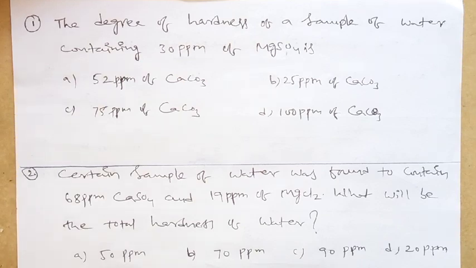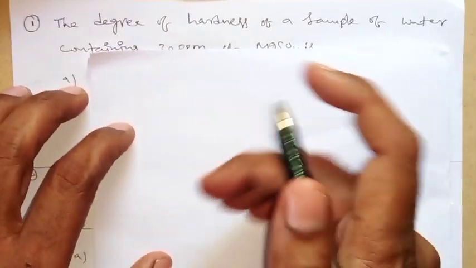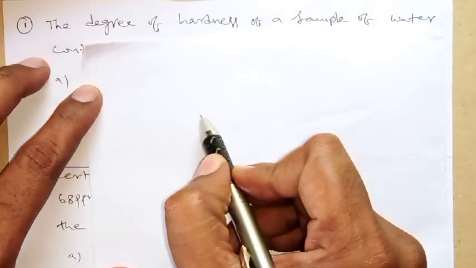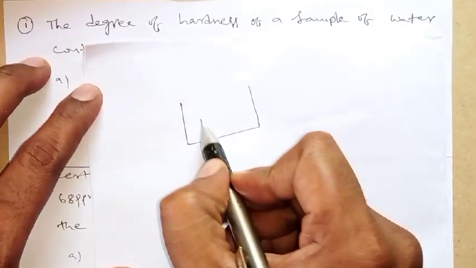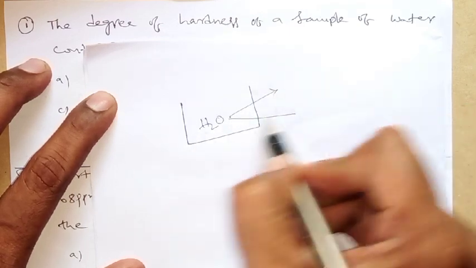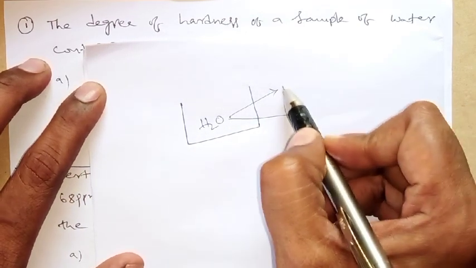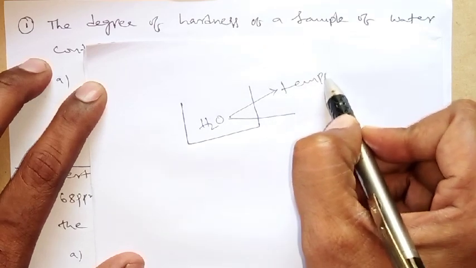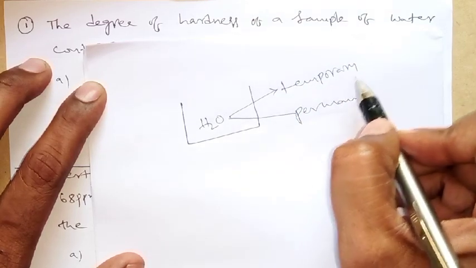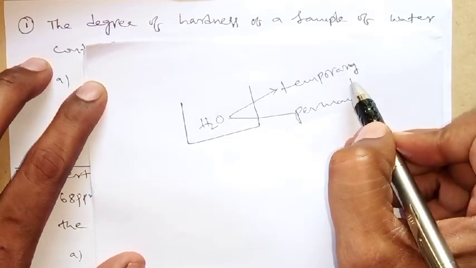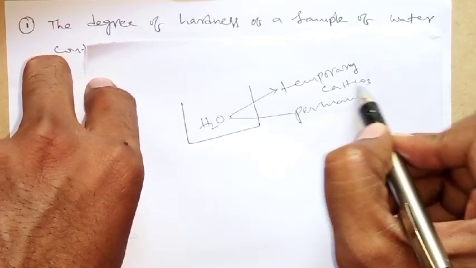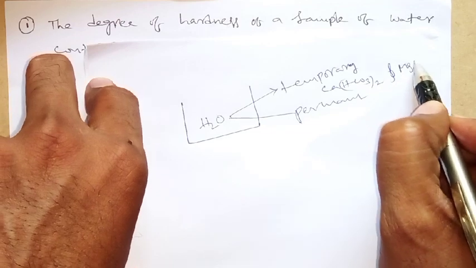So water has two types of hardnesses. For example, if you take water in a beaker, generally it has two types of hardness. This is a general consideration, only for understanding purposes. Temporary hardness and permanent hardness. So for temporary hardness, what are the salts present? Generally calcium bicarbonate and magnesium bicarbonate.